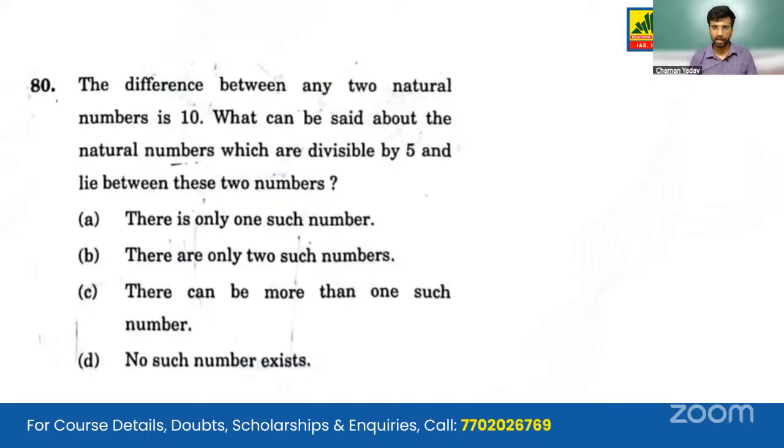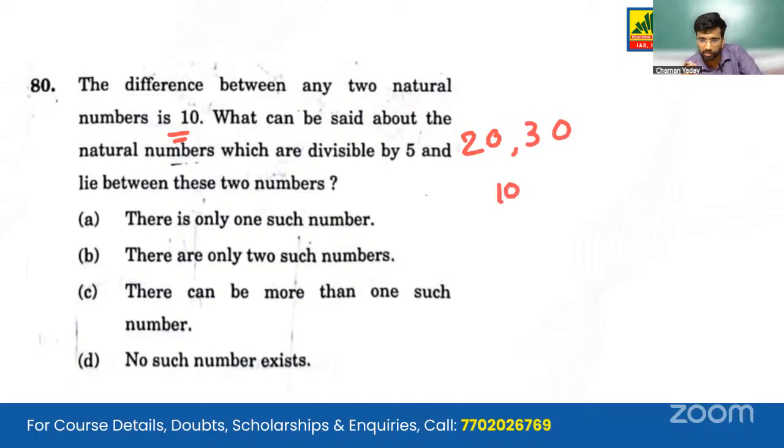So guys, moving on to the last question, the last halt of our blitzkrieg that we started a while back. The difference between any two of the natural numbers is 10. Then what can be said about the natural numbers which are divisible by 5 and lie between the two numbers? So we can take any two numbers. Say we take 20 and 30. The difference between the two natural numbers is 10. Yes.